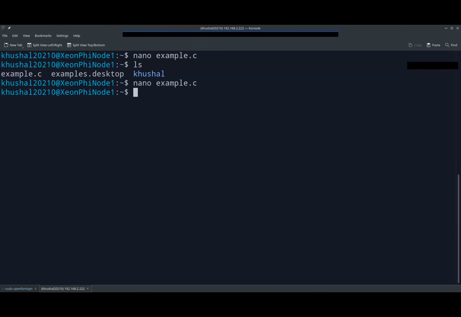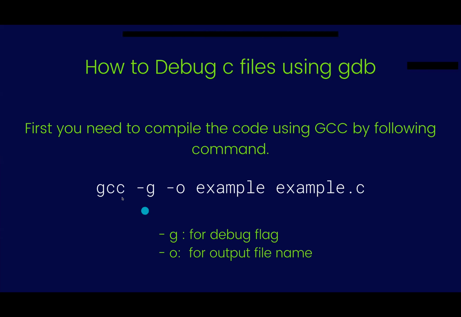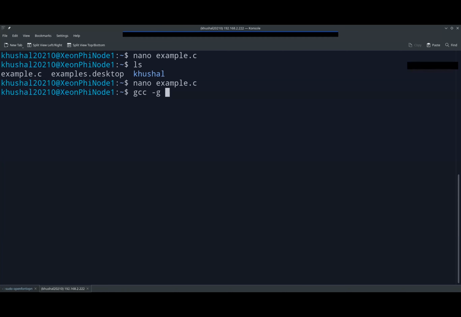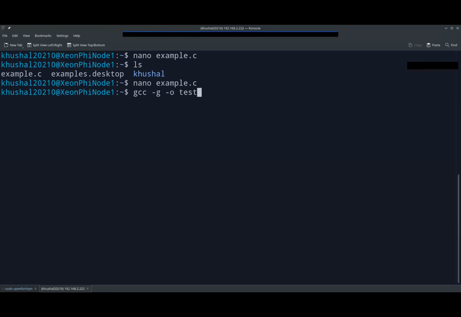Let's compile the file using this command. The command is gcc space -g for debug info and then -o. In the previous slide, we used example as our output file name. We can use something else, like test or anything else, and then the name of the C file which you are going to use.